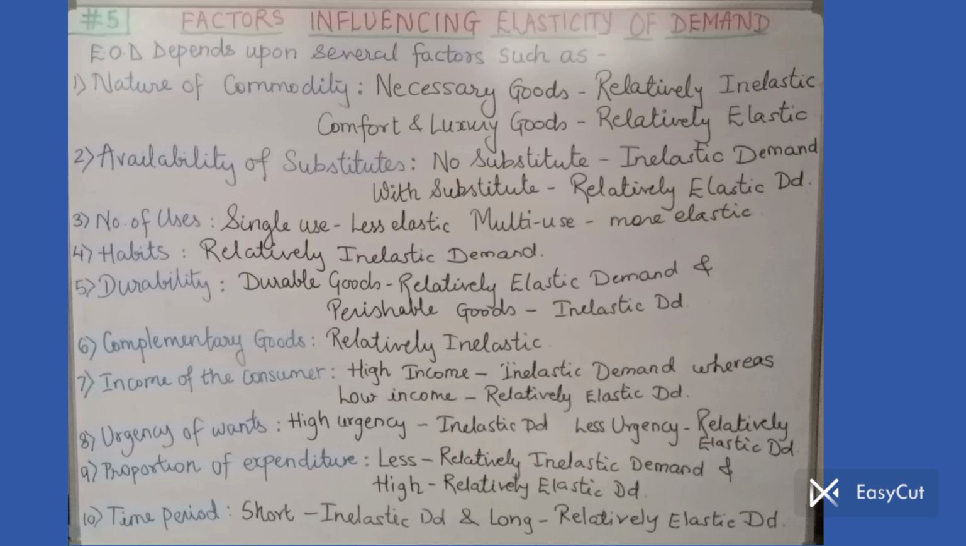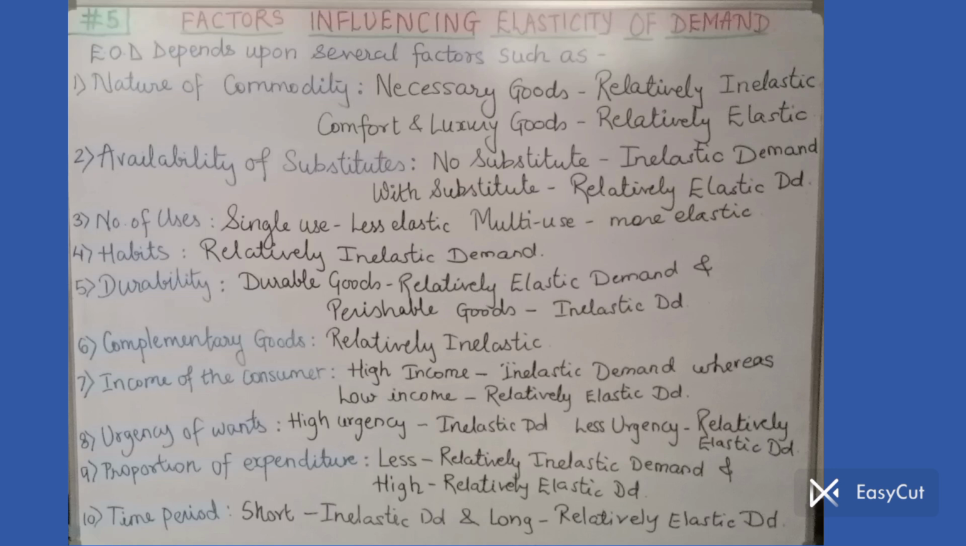Point number 3, number of uses. If a commodity has single use, that means comparatively inelastic or less elastic demand because we are putting it to just a single use. But if the product has multi-use, in case of multi-use, we need the commodity in larger quantity. Normally, that's the logic. In case of multi-use, we require the commodity in large quantity and hence it has more elastic demand, more changeable demand, because normally we will wait for the price fall and then we buy more. So it has more elastic demand.